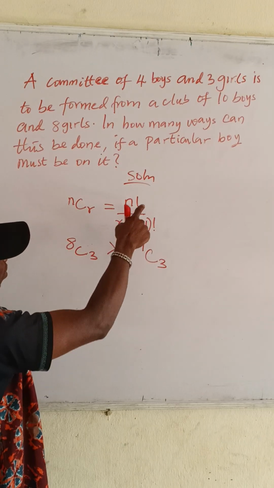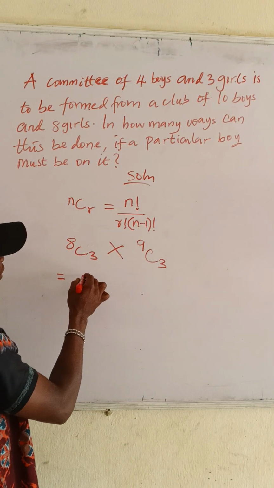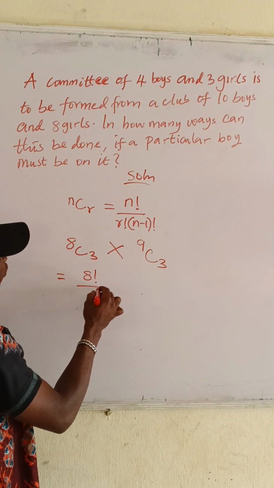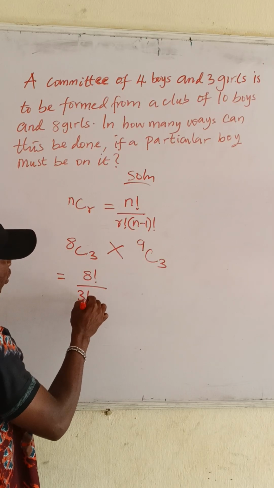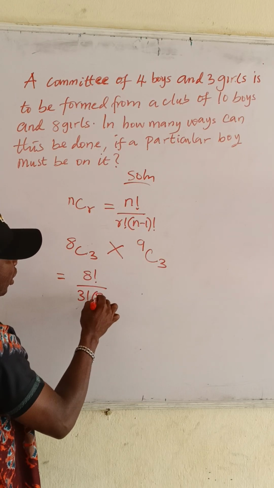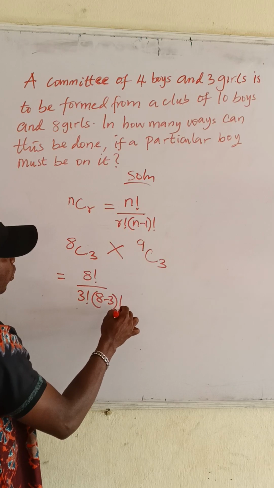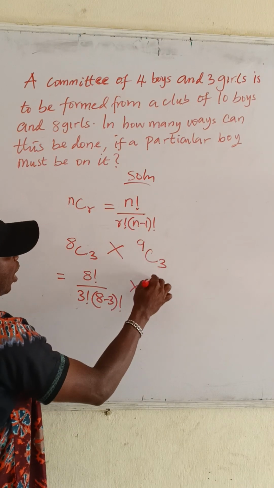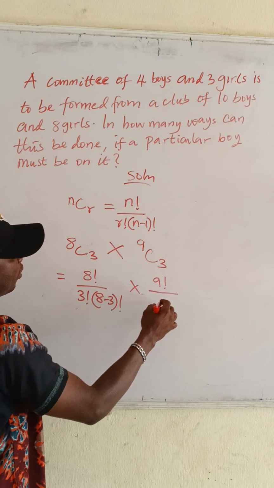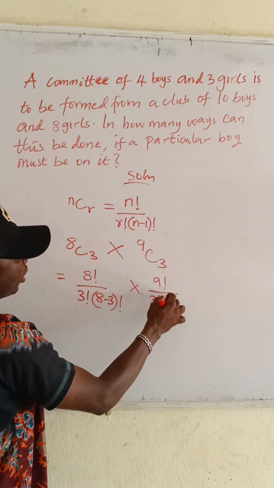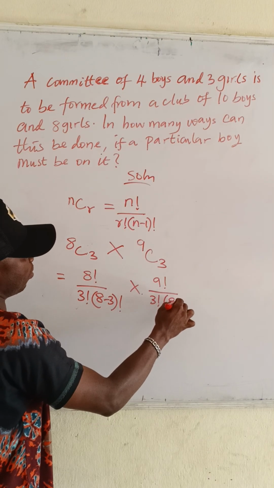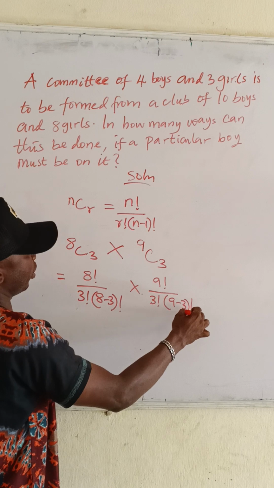But we know that this can be expressed in this form. This will be 8 factorial divided by 3 factorial into 8 minus 3 all factorial, then times 9 factorial divided by 3 factorial into 9 minus 3 all factorial.